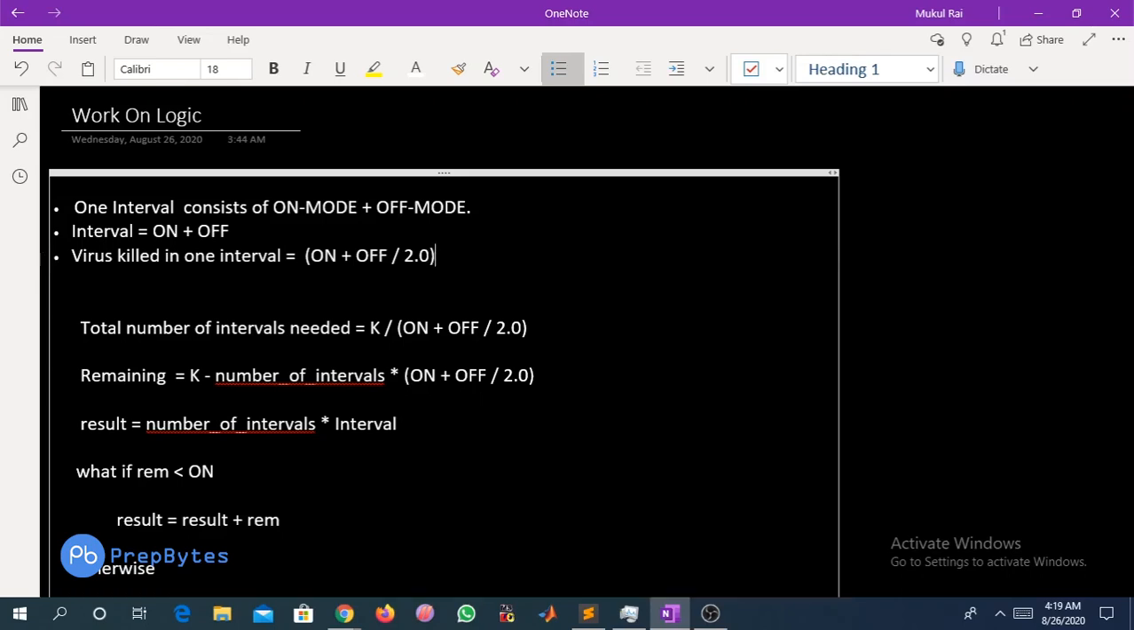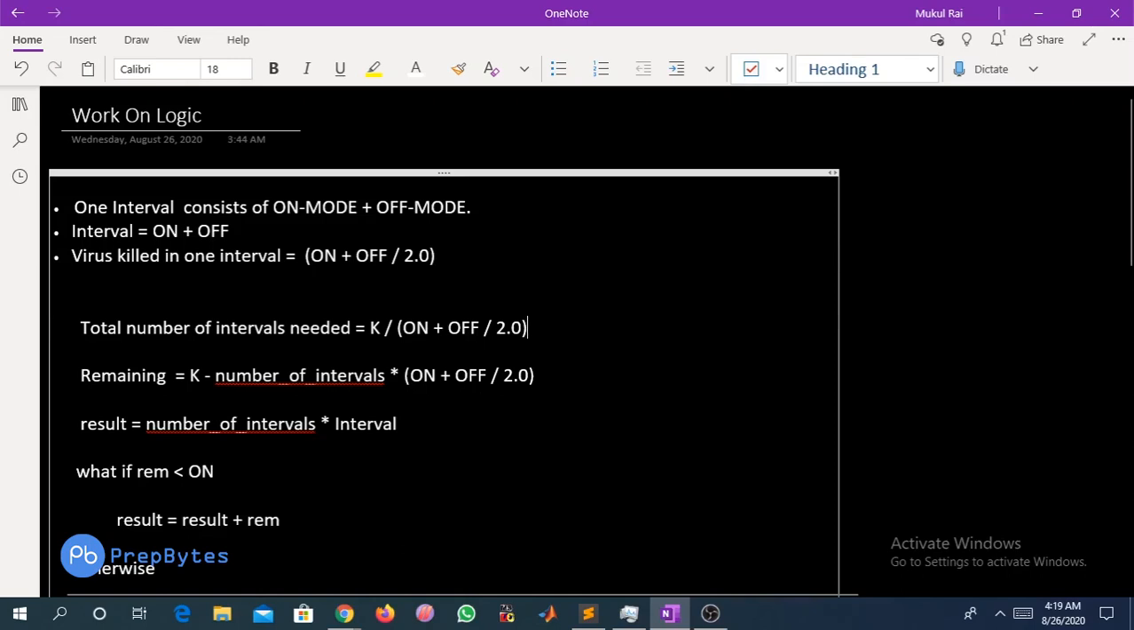Keep in mind that we are killing the virus. The virus will be killed if we give the power for k minutes independently, and 2k minutes independently if it is in low mode, right? So for that, the time we are going to invest is on plus off by 2. Since we have to kill the virus in k minutes, let's suppose we are talking only about the on mode, right?